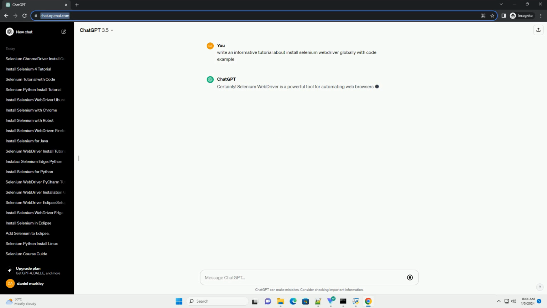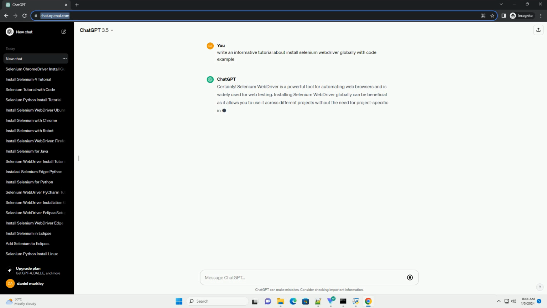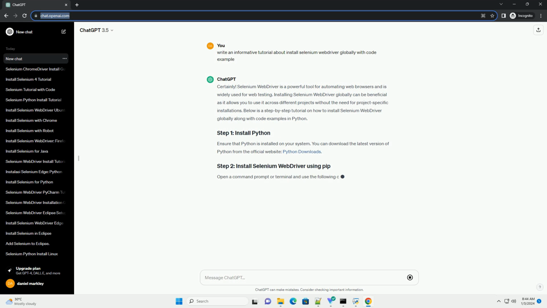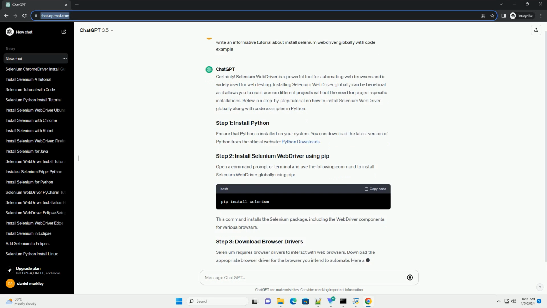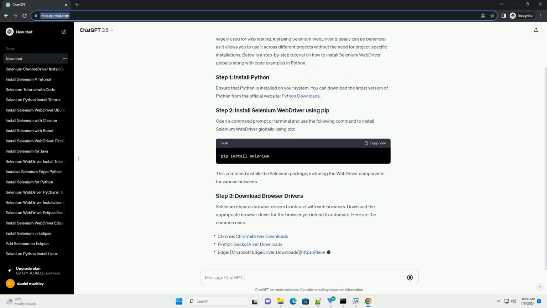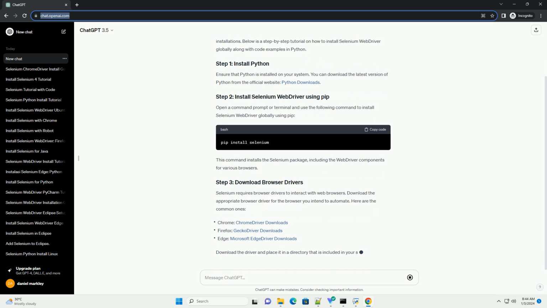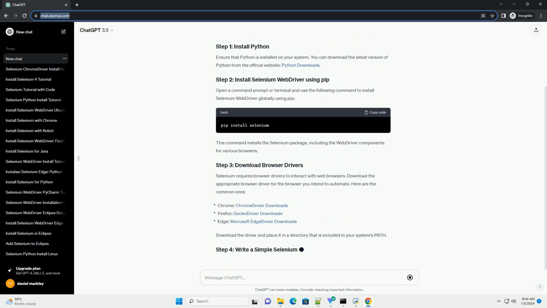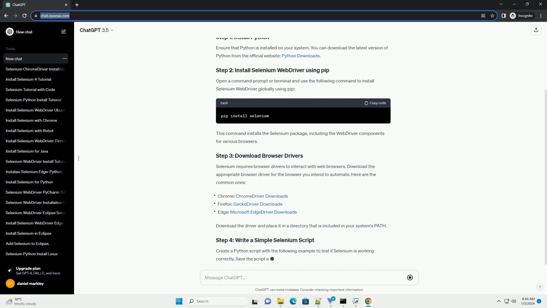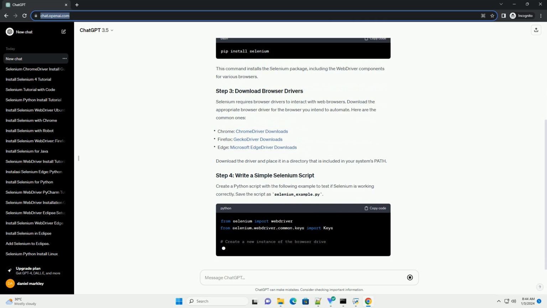Certainly. Selenium WebDriver is a powerful tool for automating web browsers and is widely used for web testing. Installing Selenium WebDriver globally can be beneficial as it allows you to use it across different projects without the need for project-specific installations. Below is a step-by-step tutorial on how to install Selenium WebDriver globally along with code examples in Python. Ensure that Python is installed on your system.